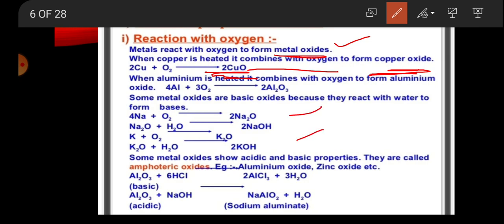Metal oxides are mostly basic. Some are basic oxides because they react with water to form bases. These are the reactions showing the formation of base. Then some metal oxides show acidic as well as basic properties. They are called amphoteric oxides, like aluminium oxide and zinc oxide.